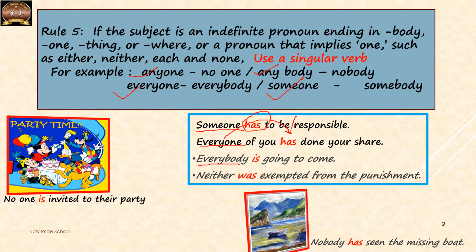Everybody again has to be treated as a singular subject, and will take a singular verb as is. Then neither was exempted, neither again will take a singular verb, that is was. Now let's see this example. No one is invited to their party. No one is again a singular subject. It's going to take a singular verb is. Nobody, again here also, it's an indefinite pronoun. So it will take a singular verb, that is has.